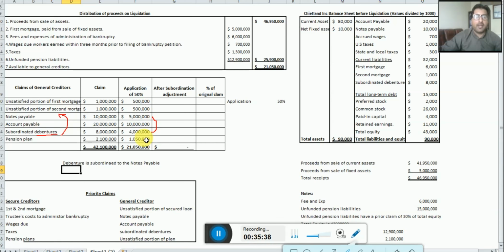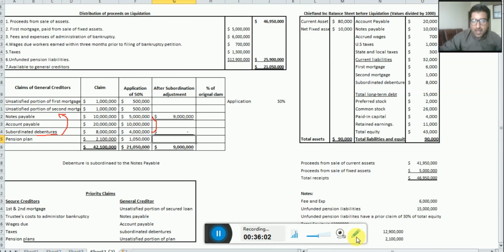Once it is added, you can see 5 million plus 4 million. This 4 million should be taken from the debenture. So we will have notes payable of 9 million. Still it is not 100% satisfied. So the debenture is receiving 0. Okay, I hope you got it, dear students.